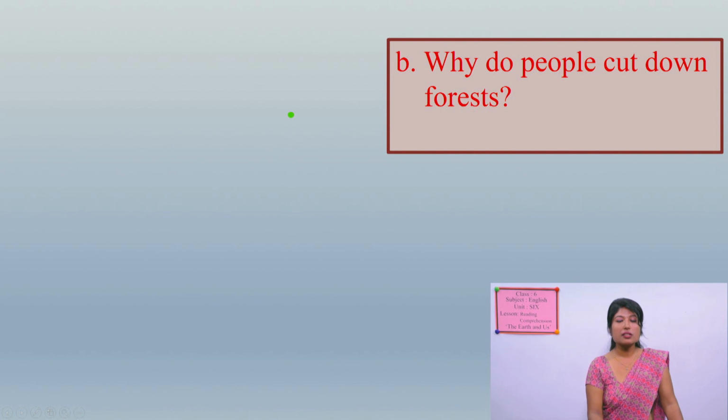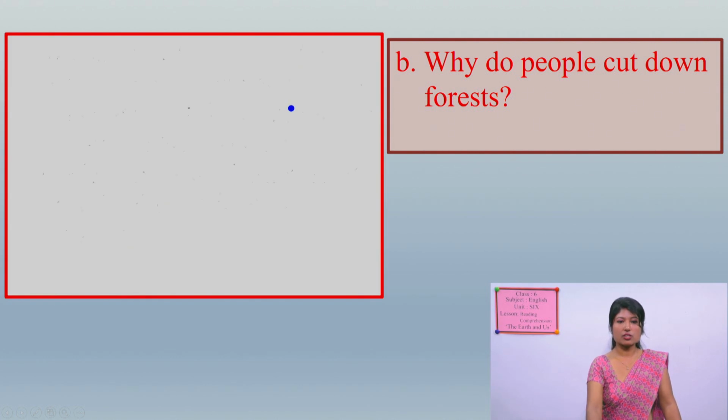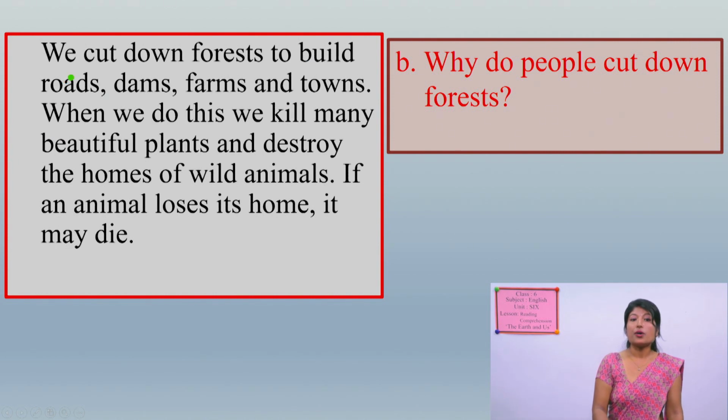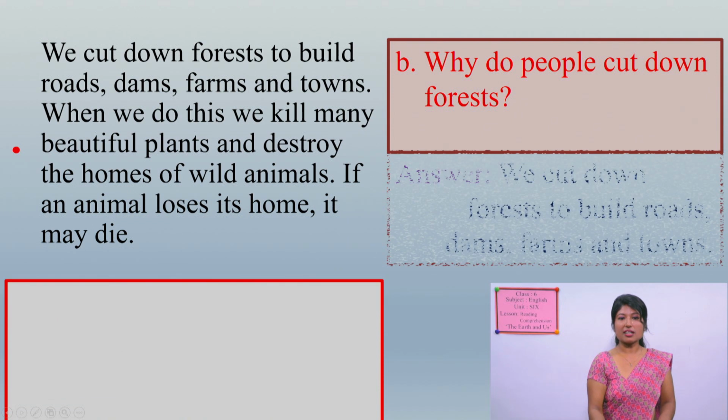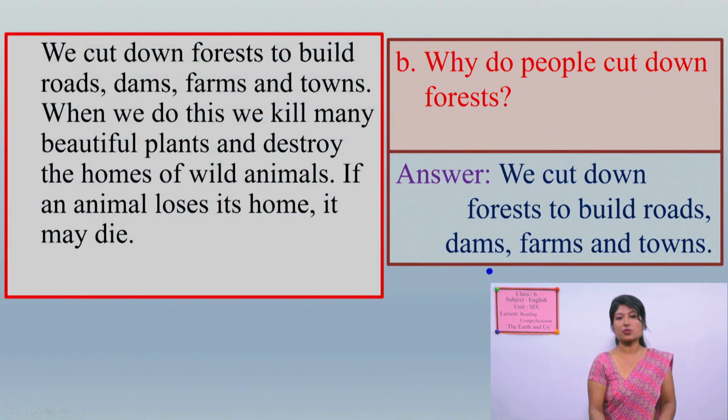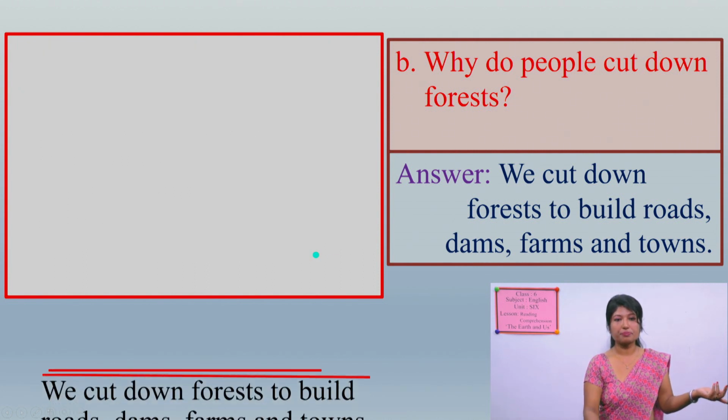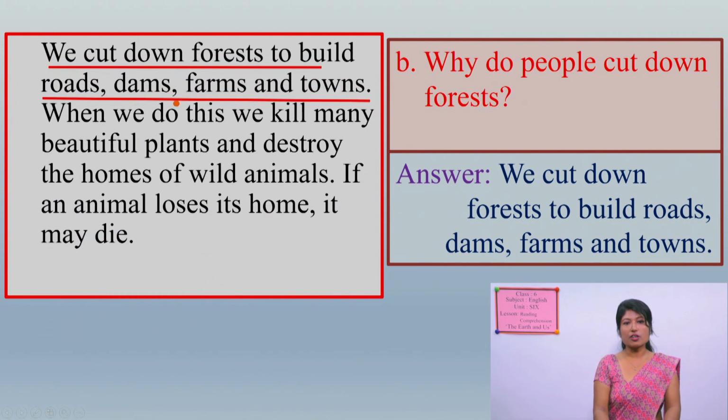Why do people cut down forests? Okay, the answer to this question you find in this paragraph. In this paragraph we cut down forests to build roads, dams, farms and towns. Within these lines you find the answer to this question. So we cut down forests to build roads, dams, farms and towns. So yes, within the first two lines of this paragraph we find the answer to this question.